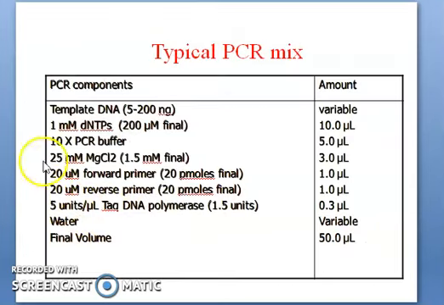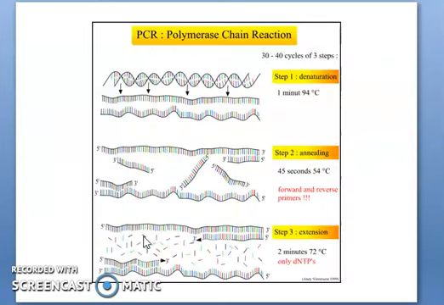Okay, and you can see the typical PCR master mix. What are the PCR components? Template DNA, 1 millimolar of dNTPs nucleotides, 10x PCR buffer, and 25 millimolar MgCl2, magnesium chloride, and 20 micromolar forward primer, and water, with a final volume of 50 microliters. You can see. Then what is the main principle of this?